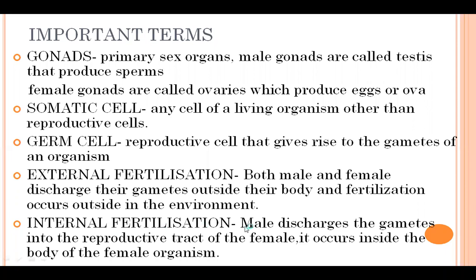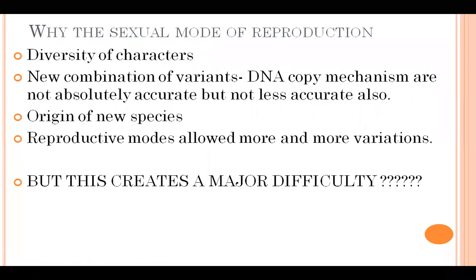Internal fertilization means, in this, male discharges the gametes into the reproductive tract of the female, and it occurs inside the body of the female organism. It takes place in human beings and animals also. Okay, so these are the terms which you should know. Again, I will share the slide, you can go through it again.